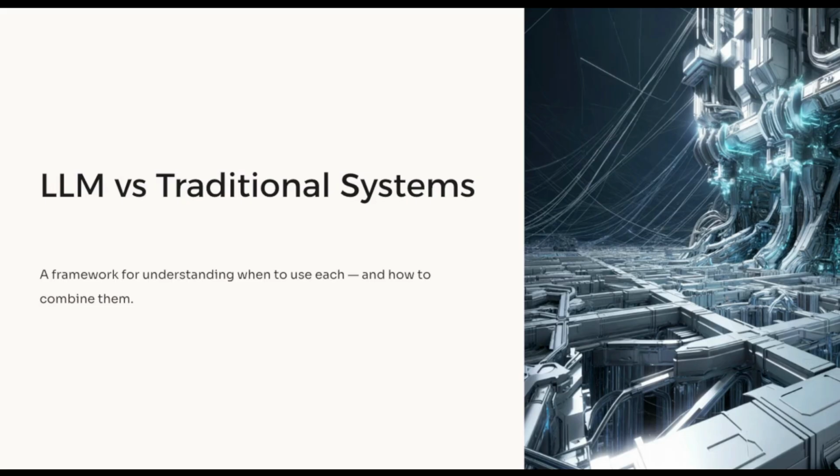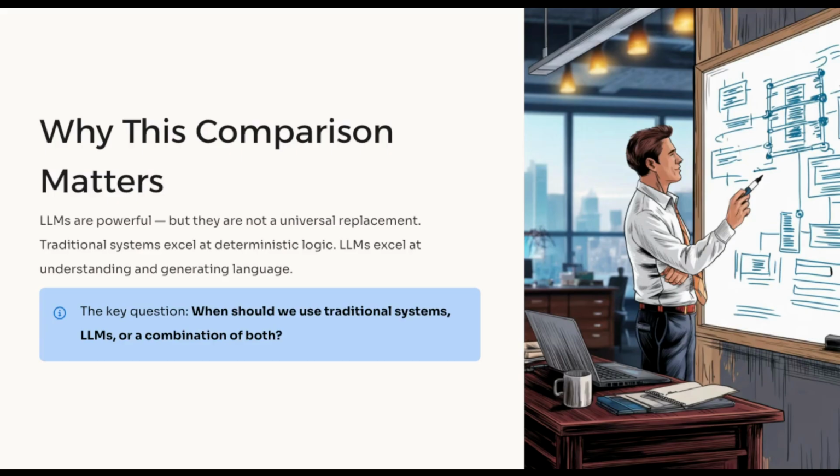Today, I'd like to walk through the difference between LLM systems and traditional systems. This is an important topic because LLMs are powerful, but they are not a replacement for every system. Traditional systems are good at deterministic logic. LLM systems are good at understanding and generating language. So the key question is this: when should we use traditional systems? When should we use LLMs? And when should we combine both?